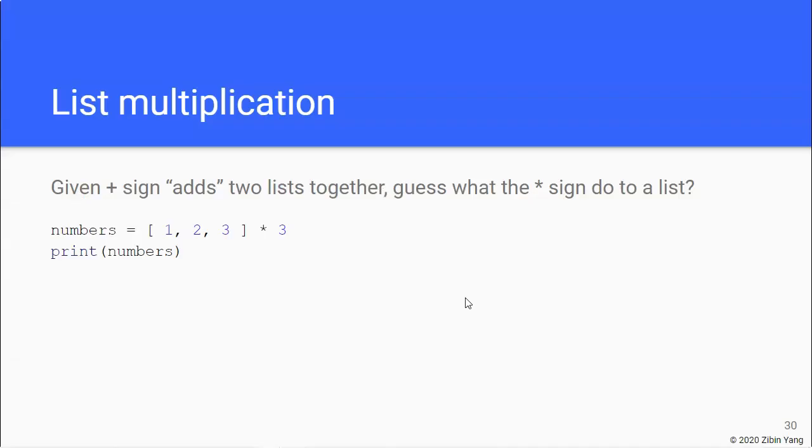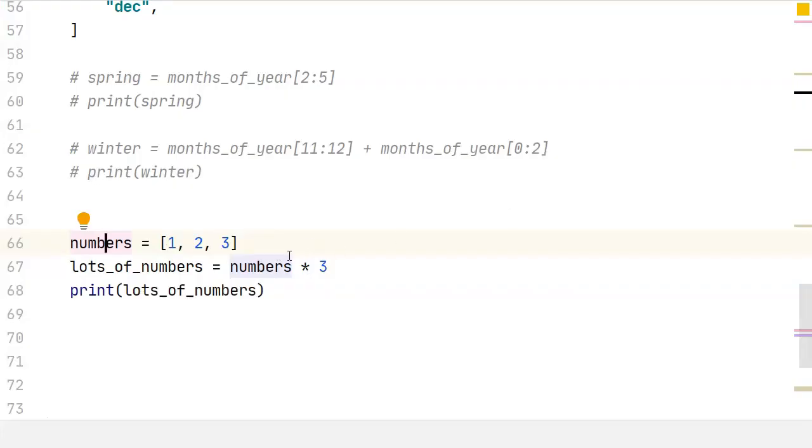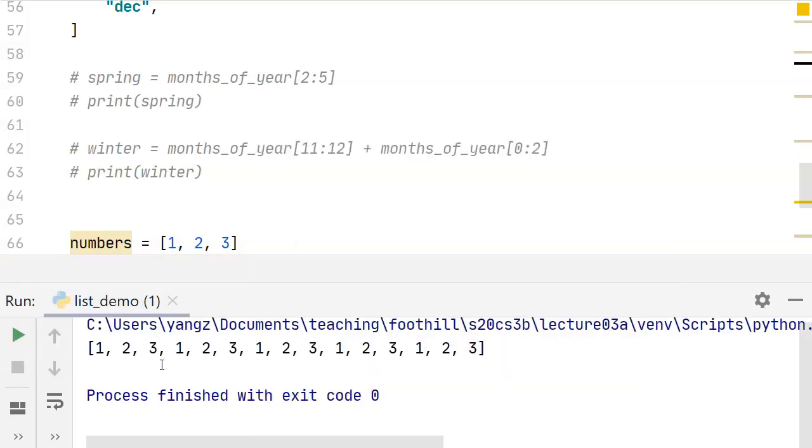Another fun thing we can do with lists is we can actually multiply a list using, what else, the multiplication operator, the asterisk, right? And we can multiply a list with a number. Okay, so numbers is a list, right? Multiplied by, say, 3. Well, actually, let me give it another number, say 5. So let me actually run this and show you what it is.